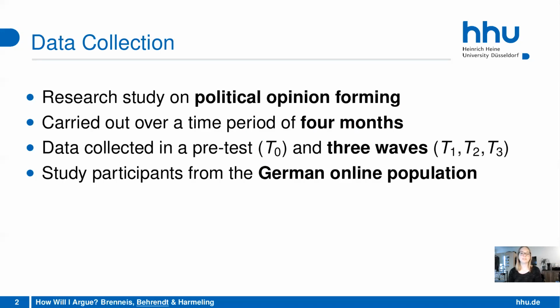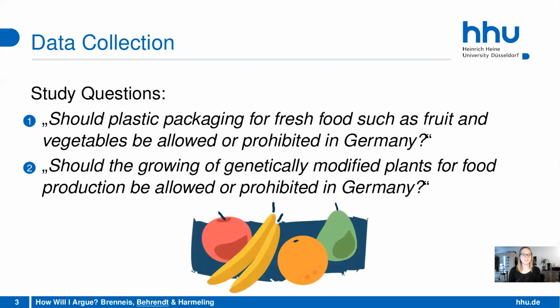And what we did was we let people discuss or show arguments for and against 2 issues on German nutrition politics that I will show you now. So those were the 2 main issues that were discussed. The first one is, should plastic packaging for fresh food, such as fruit and vegetables, be allowed or prohibited in Germany? And the second one was, should the growing of genetically modified plants for food production be allowed or prohibited in Germany? So those were 2 issues that we hope that everyone, as it is on nutrition politics, has an opinion about and that we can collect some arguments on.